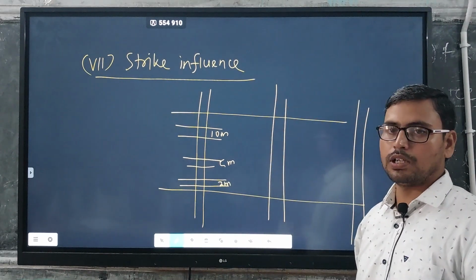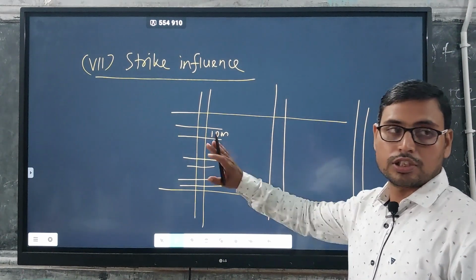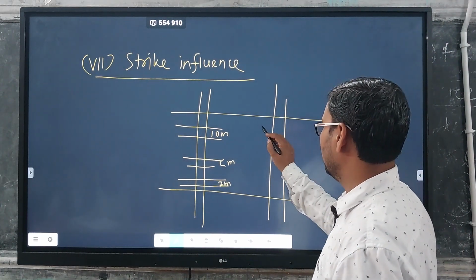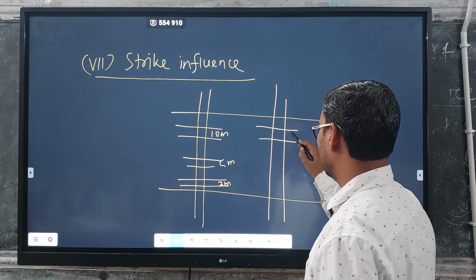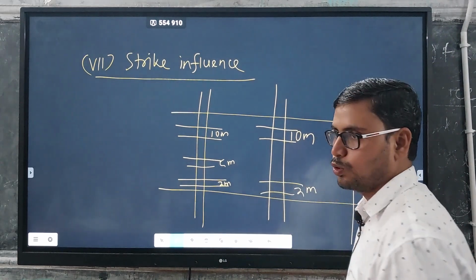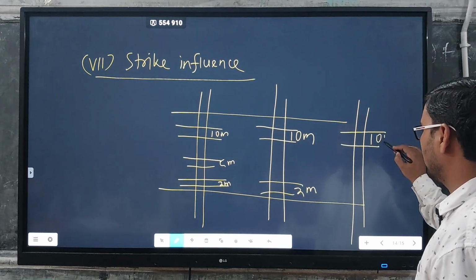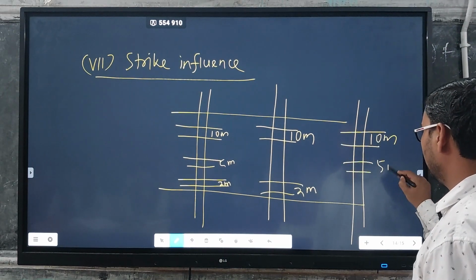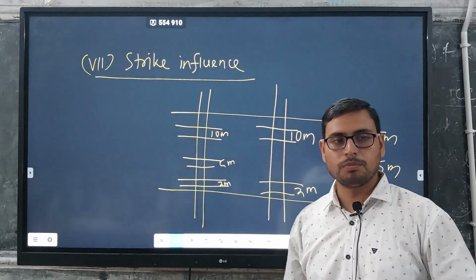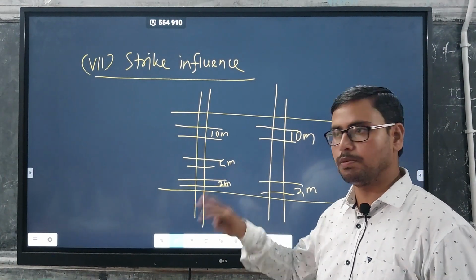Now we will give equal influence, or equal weightage, along the strike direction. Here we are getting a thickness of around 10 meter and the other one is 2 meter. In borehole 3 also we are getting 10 meter, then 5 meter, then 2 meter. So we give equal influence up to the half mark, or the middle mark, of 2 successive boreholes.